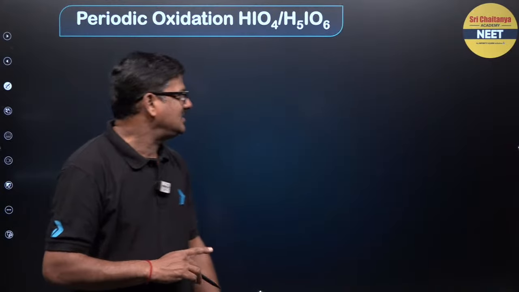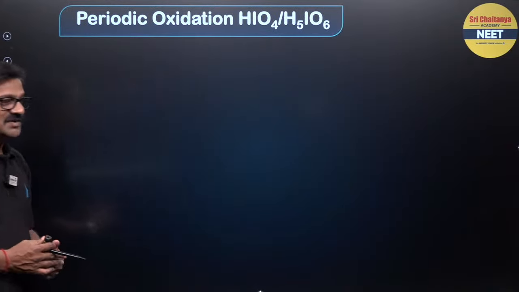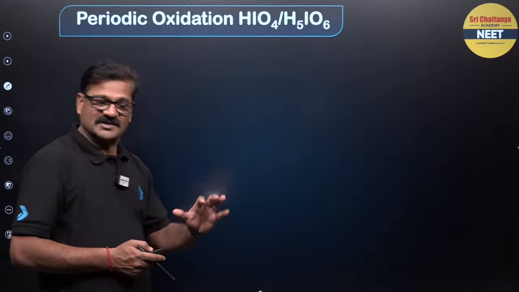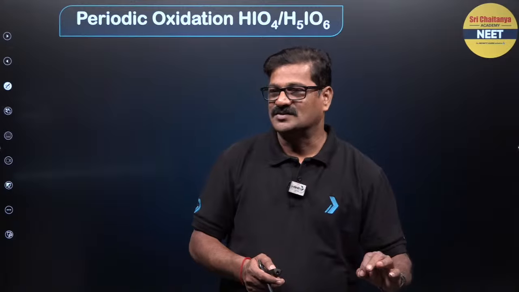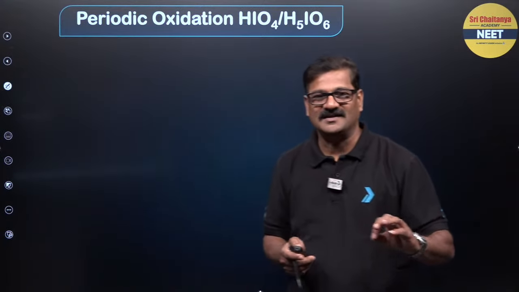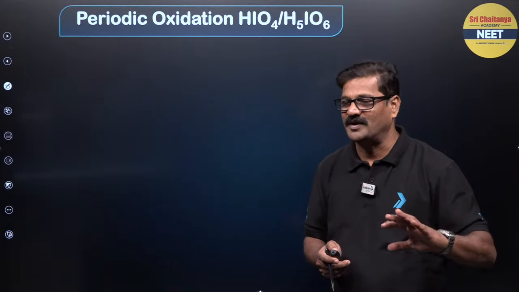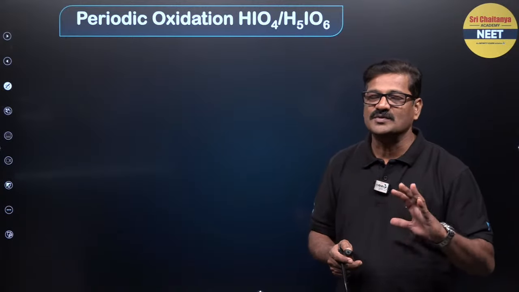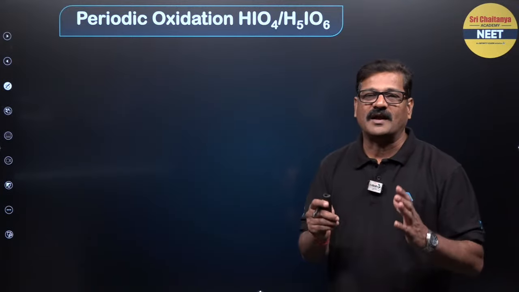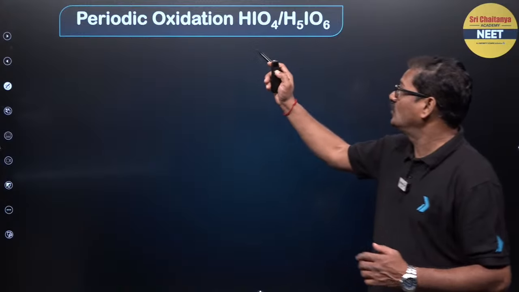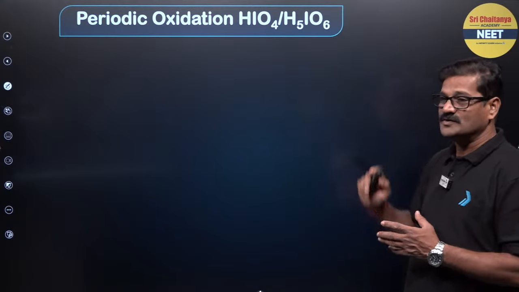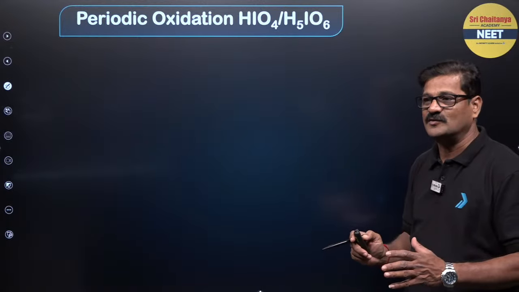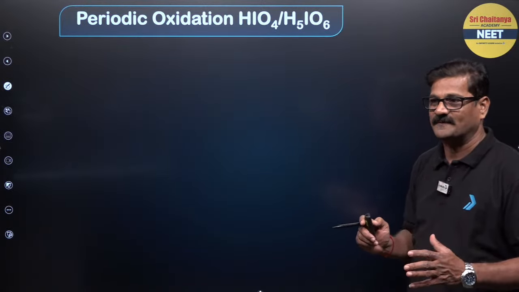We already discussed before what ozonolysis is and how it is done with various reagents. And moving ahead, this is periodic oxidation. It is important. So you can use HIO4 or H5IO6, the reagents that are used for this periodic oxidation, right?